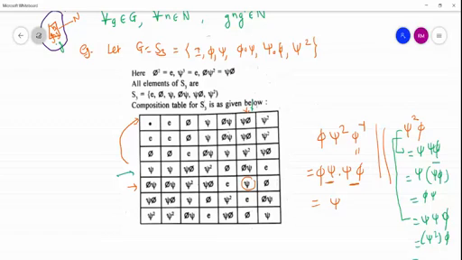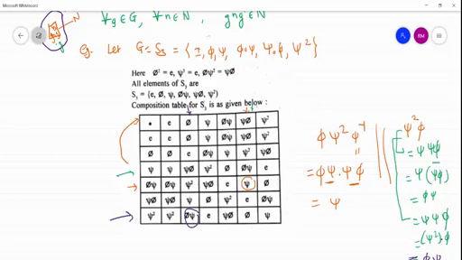I use blue chalk to define multiplication. Psi square into phi. Here is psi square and here phi is there. So the product will be phi composite psi. Same answer you will get. So in this way we have to do the multiplication.